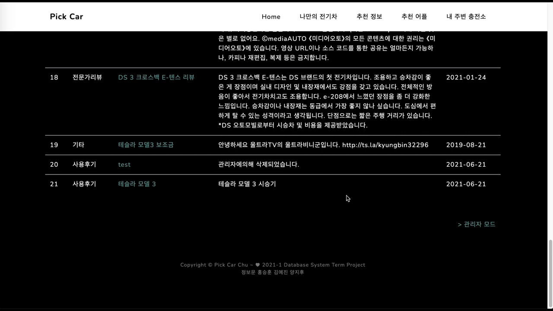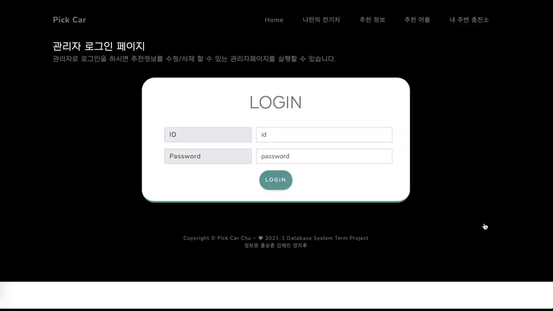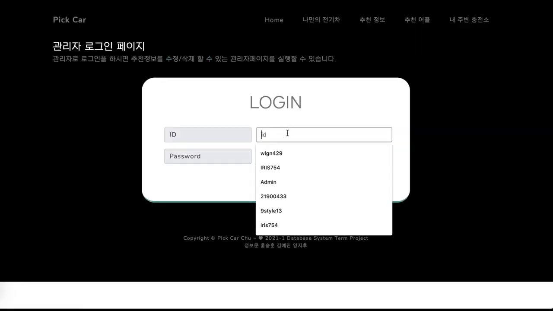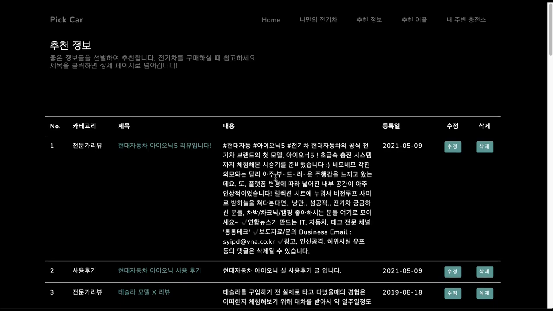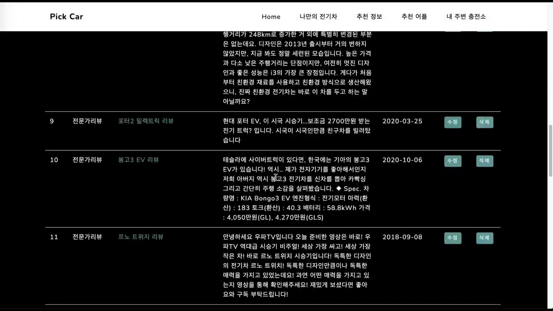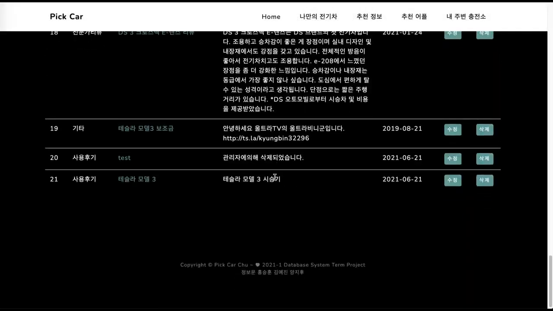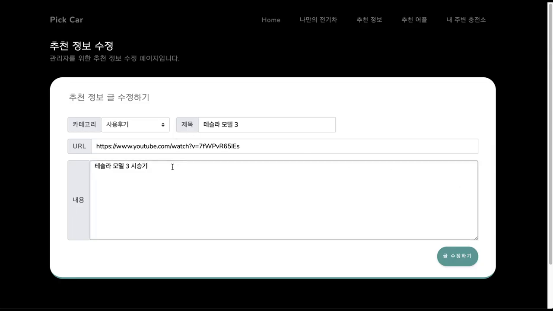You can update and delete the review by admin access. If you click this admin mode, the login page opens. If you correctly enter the ID and the password, you can see the list of reviews. By clicking this edit button, you can change the contents of it.